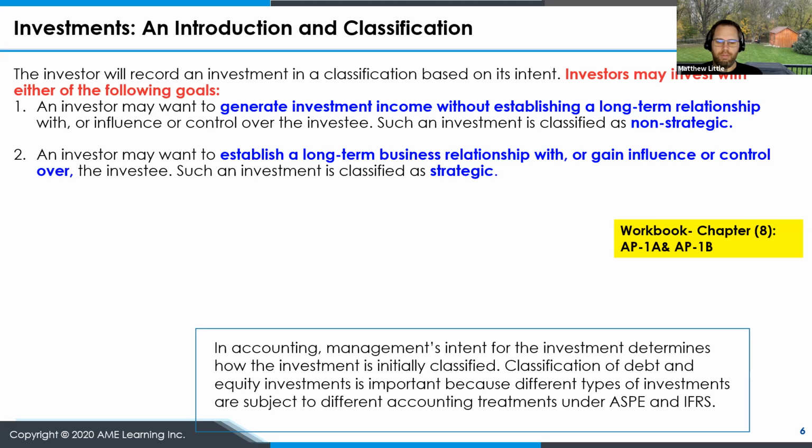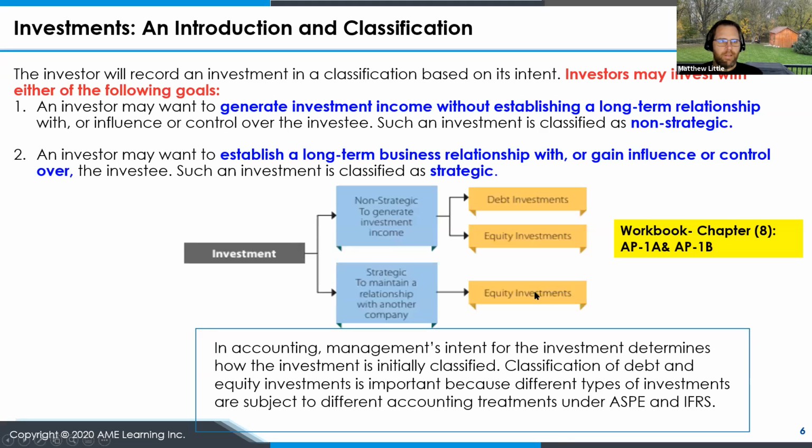So perhaps it aligns with the goals of the organization, and you're buying possibly equity, or buying bonds of that organization where it aligns with your goals, and that's considered strategic. It's on screen here. If it's non-strategic, so you just want to generate investment income, it could be debt or equity, versus if it's a strategic investment because of the relationship desired, it's considered equity.